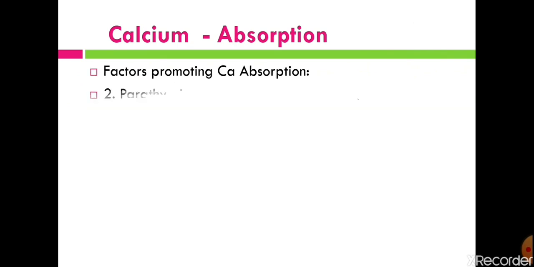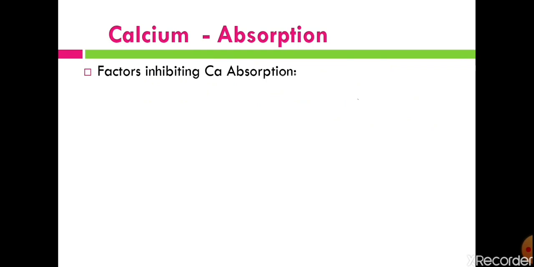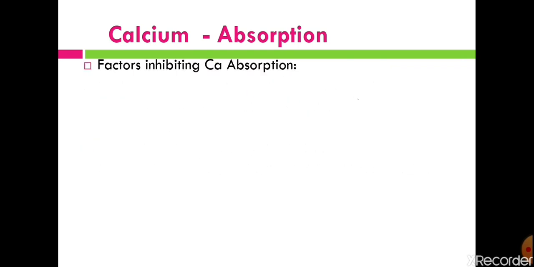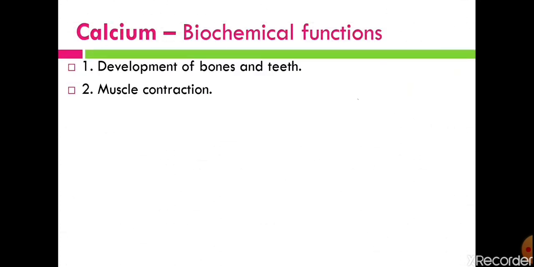Then after that we have seen the functions of calcium in our body, that means biochemical functions. There are 7 main functions. First one is development and growth of bones and teeth. Second is muscle contraction.